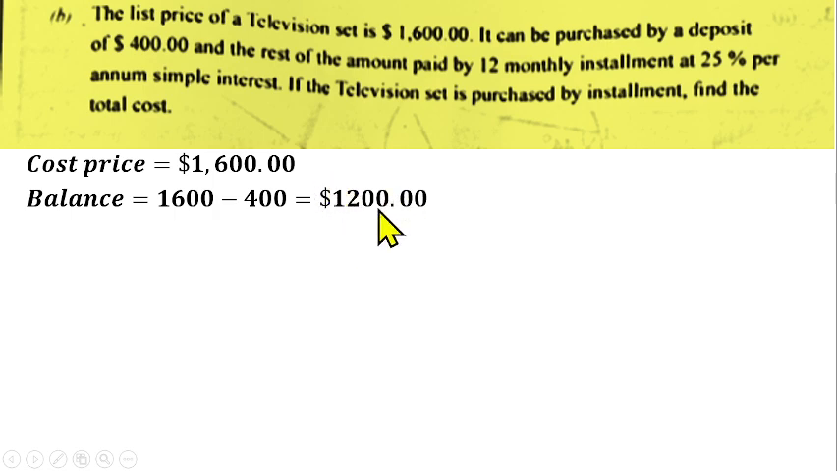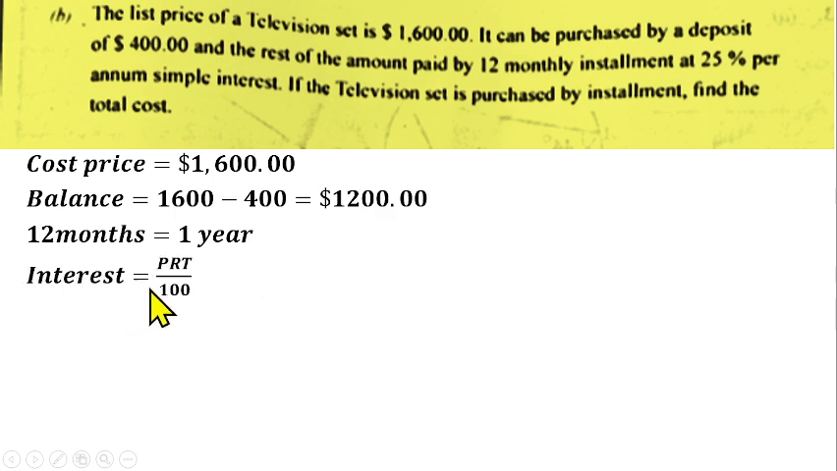Then on this balance, they calculate simple interest for 12 months. We know that the interest was calculated on a per annum basis, which is talking about a year. So the 12 months needs to be converted to years as well, and that will give us 1 year. So we can now find the interest for that 1 year.